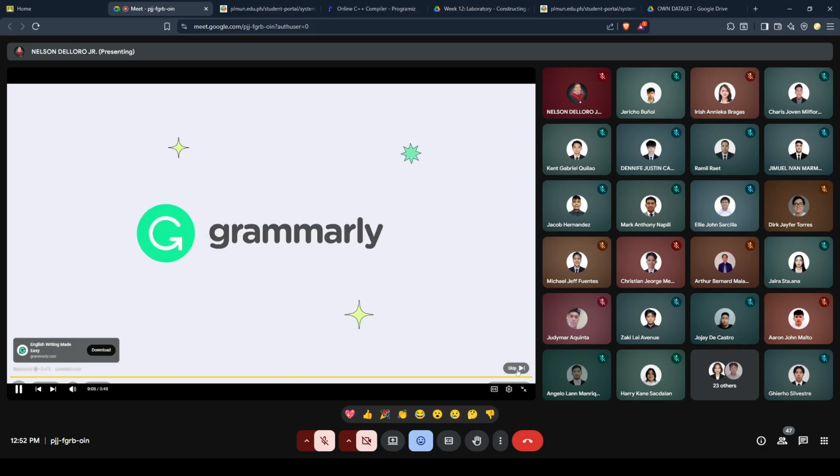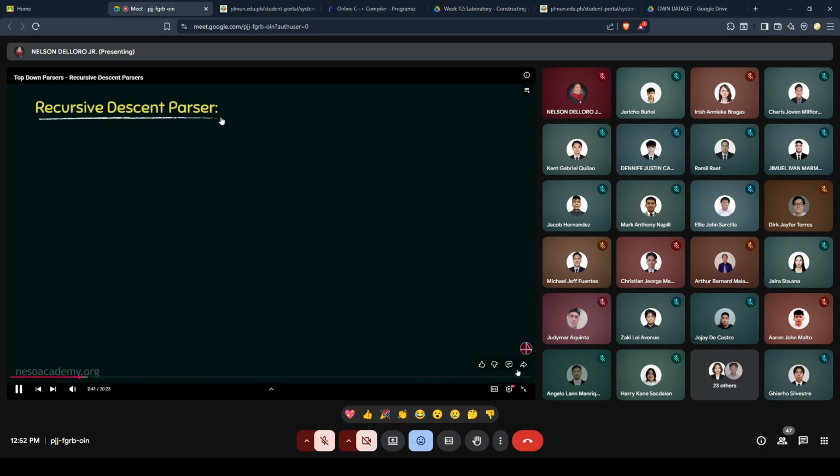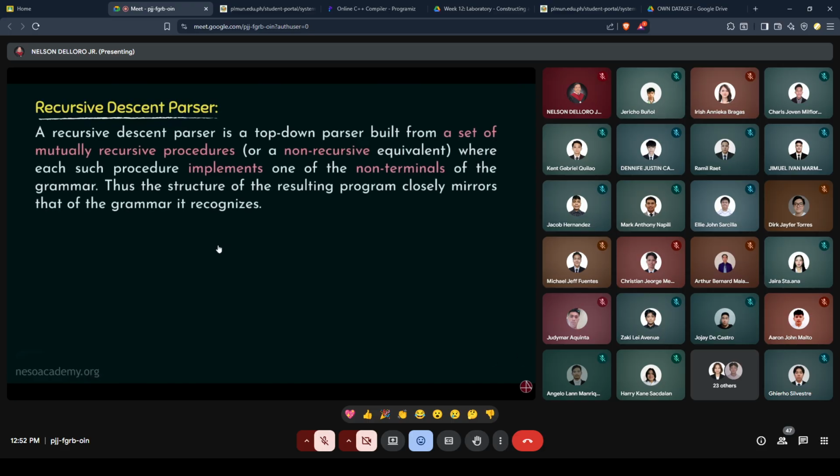The definition of the recursive descent parser is something like this. A recursive descent parser is a top-down parser built from a set of mutually recursive procedures or a non-recursive equivalent, where each such procedure implements one of the non-terminals of the grammar. Thus, the structure of the resulting program closely mirrors that of the grammar it recognizes.